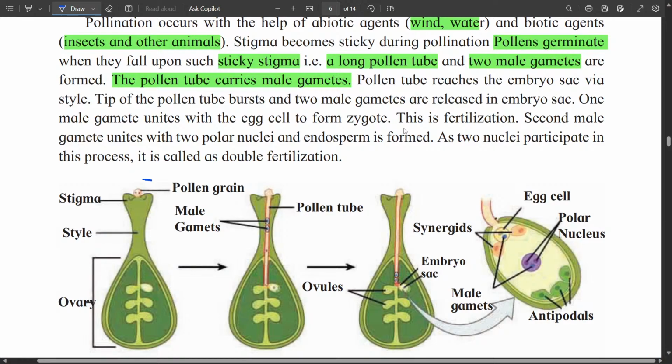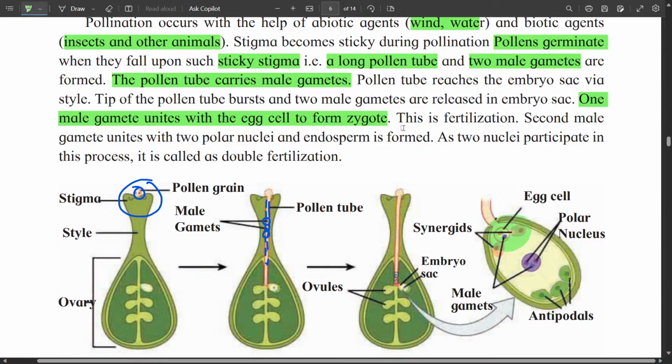Here is a stigma, it has a sticky part. A pollen grain has fallen on it, and after that it germinates and creates a pollen tube through which the male gametes are transferred to the ovary. In the ovary, one male gamete unites with the egg cell and a zygote is formed.